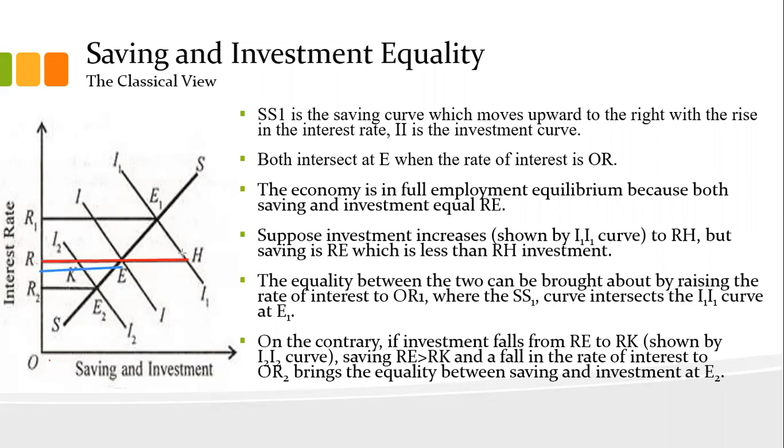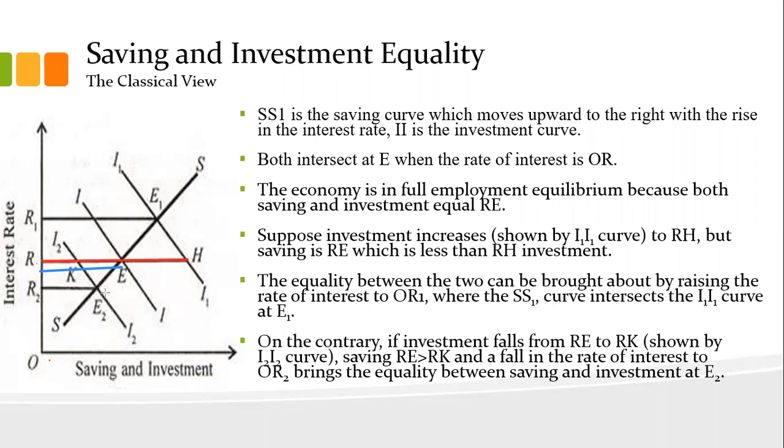Now the classical view considers that the equality between these two can be brought back by raising the interest rate. So if the interest rate is increased to OR1, up to which limit?